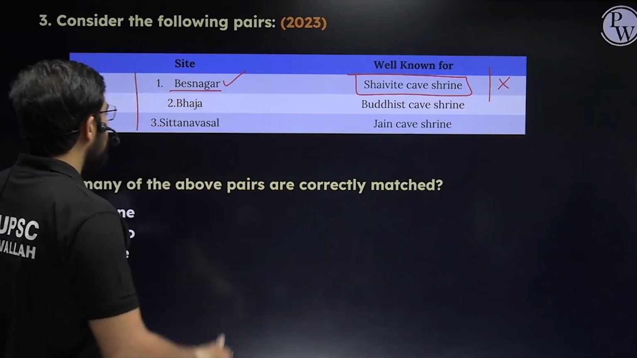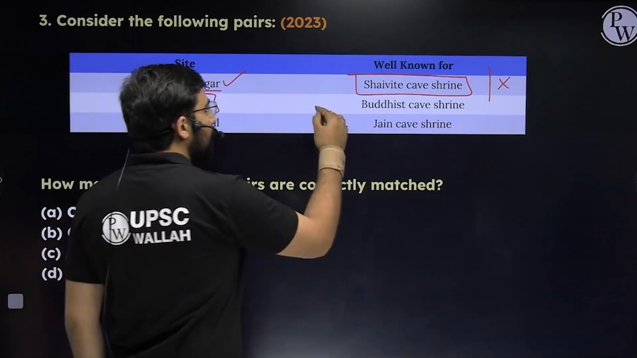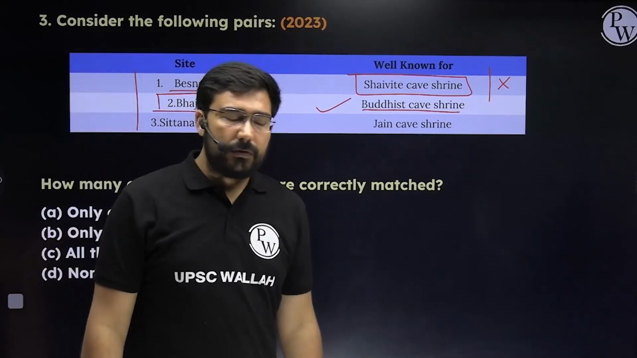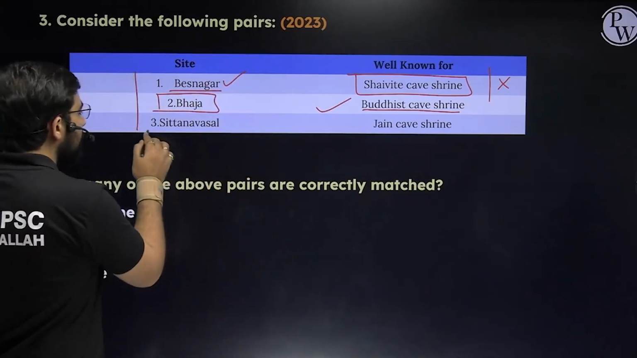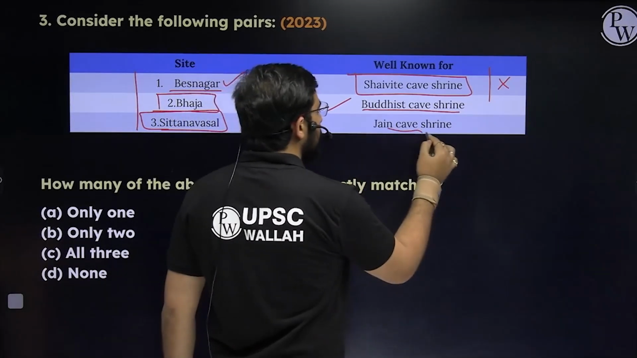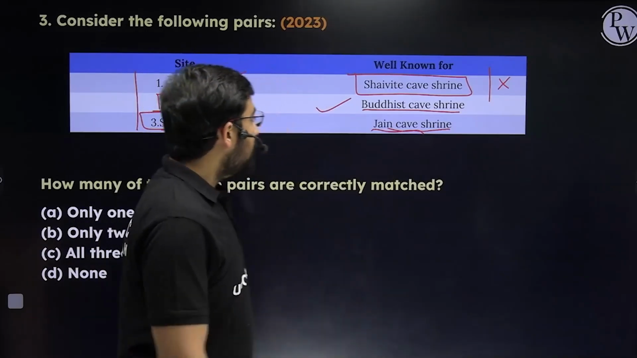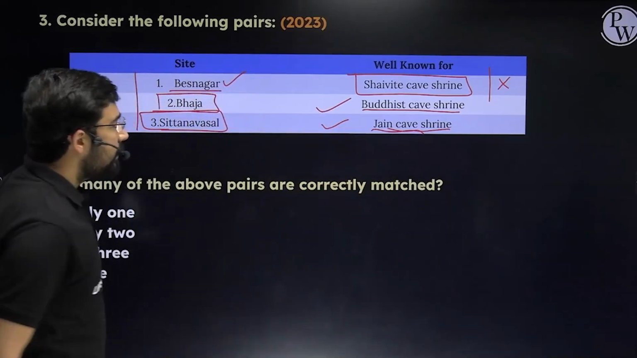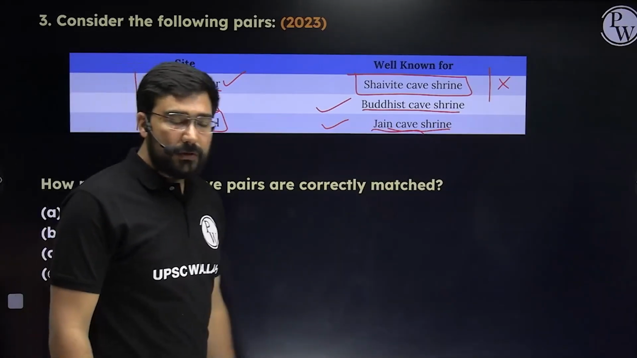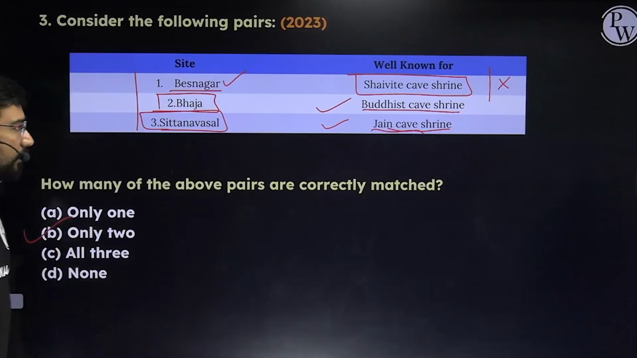Okay, the first one. Second, Bhaja. When we discuss about Bhaja, is it a Buddhist cave shrine? 100% correct, right? So Bhaja is a very important Buddhist cave shrine. Sittanavasal in Tamil Nadu. So Sittanavasal, what is it famous for? It is famous for Jain cave shrine. That is also correct. The second and the third statement are correct. The first one is not. And in this, since the elimination is not going to work because they've asked only one, only two, all three or none, the answer in this case is going to become B.